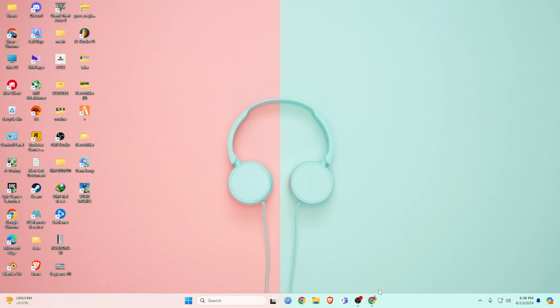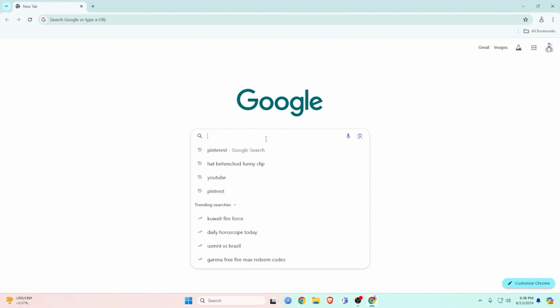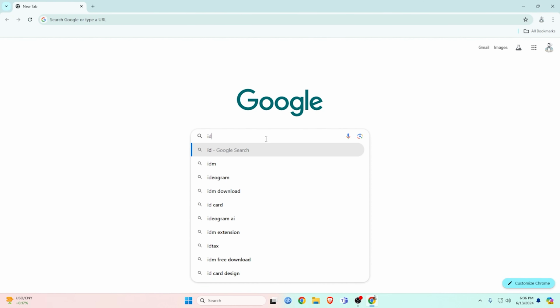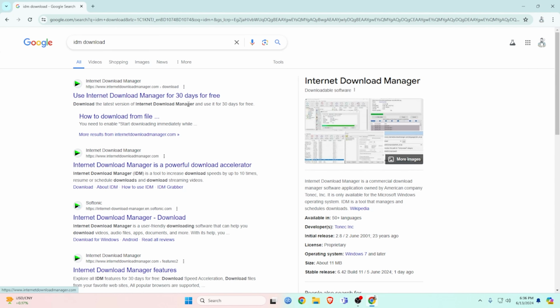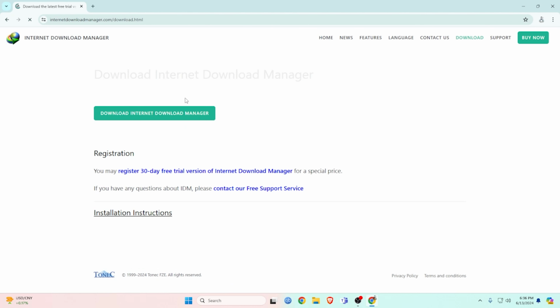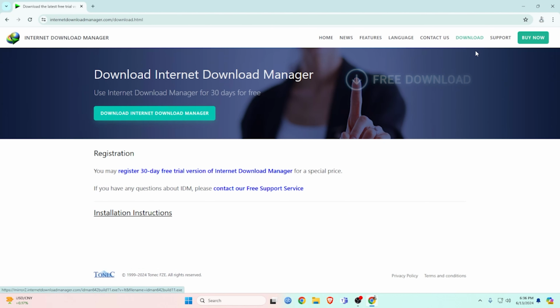At first, we have to open our browser and search for Internet Download Manager. Then click on the first link. It will take us to Internet Download Manager's official website. After this, we have to click Download Internet Download Manager.